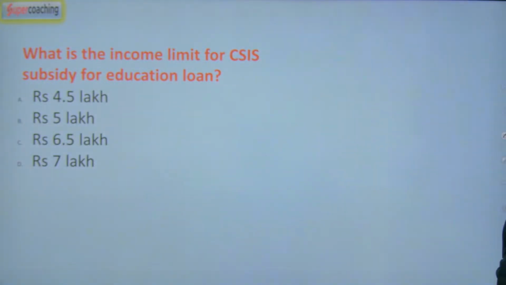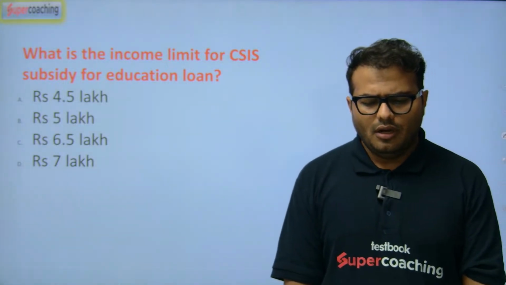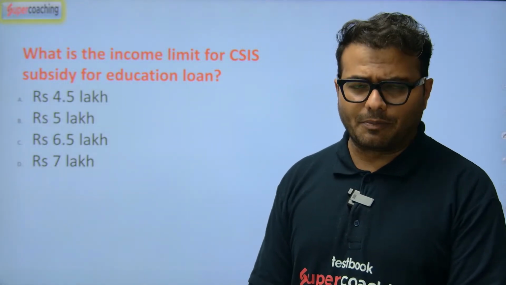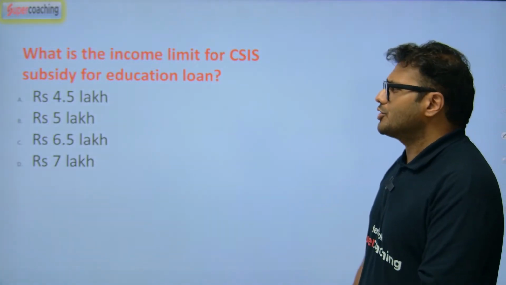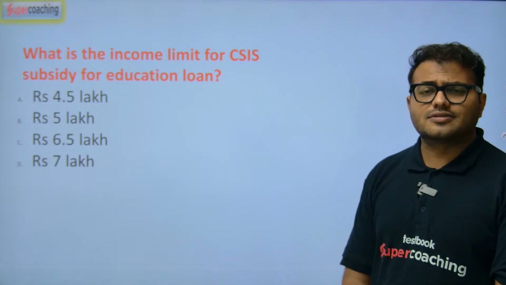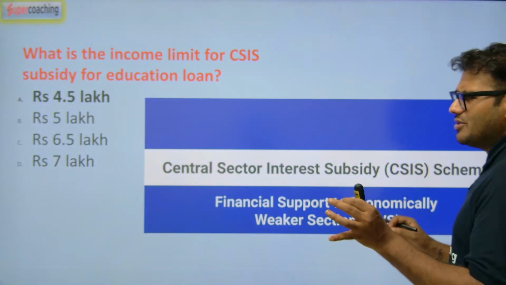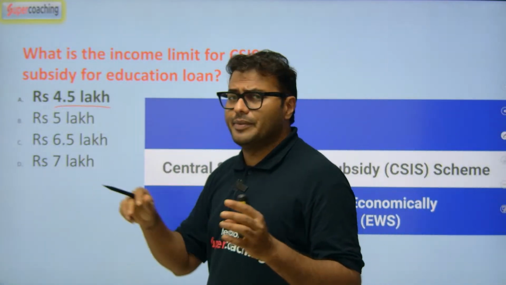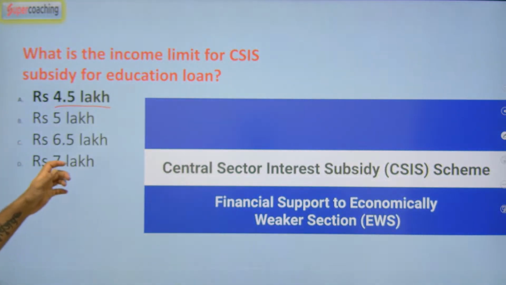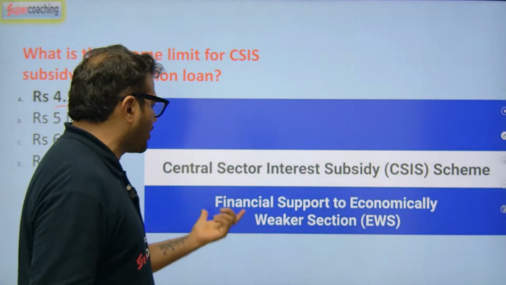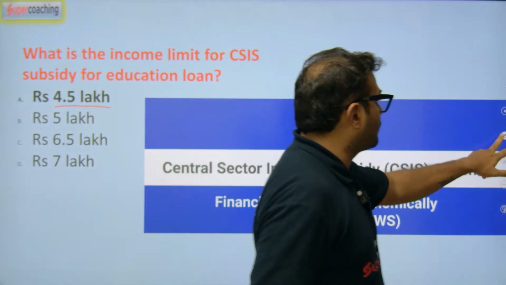What is the income limit for CSIS subsidy for education loans? There is a credit subsidy for education purposes. A central government scheme is there, and under this scheme for education loans, how much is the income limit for the central sector subsidy? That is the question in front of you. The income limit is 4.5 lakh. Those who want to take a loan under the central sector interest subsidy scheme, the financial support to the economically weaker section, should have income up to 4.5 lakh.